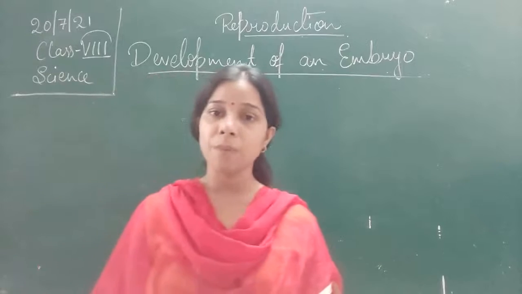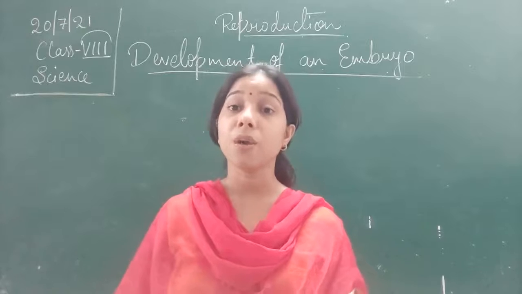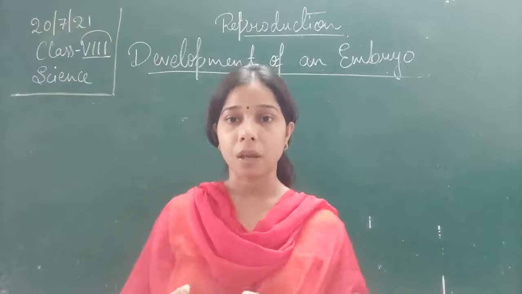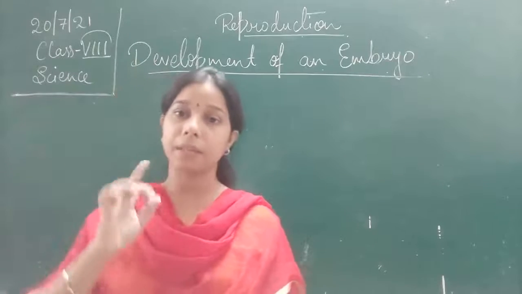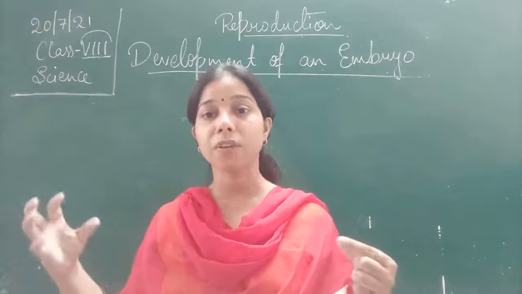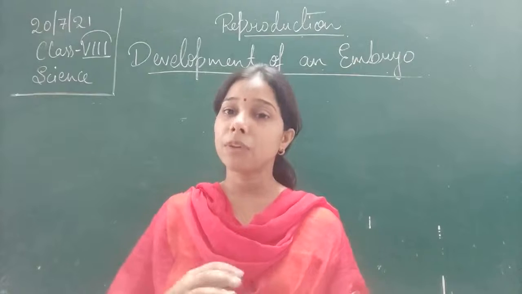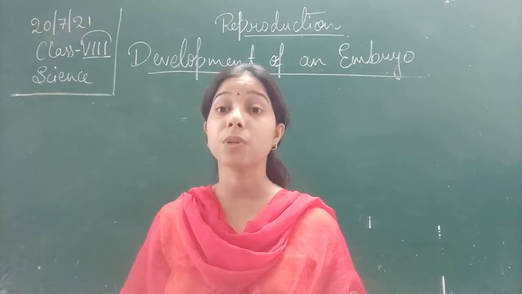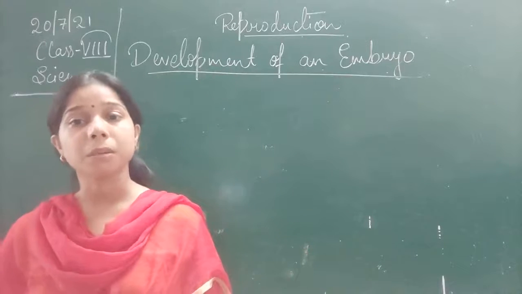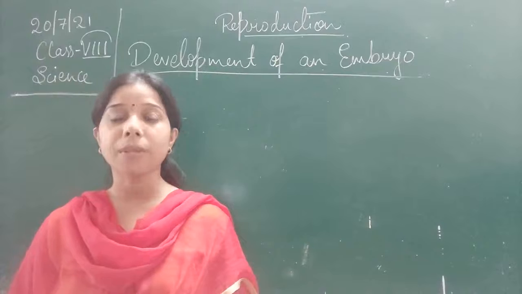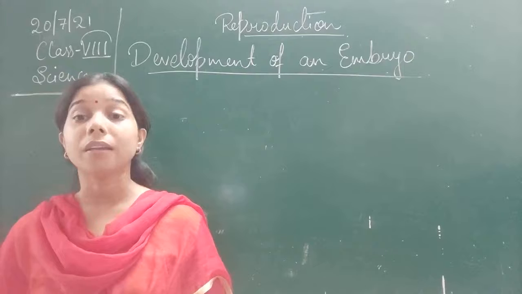So this embryo will take nutrition from the mother's body, or it will take the nutrients from the egg in which it is developing. Then when it gets a sufficient amount of nutrition, cell differentiation happens. It means there is a formation of different organs in the body. When the full development of the organs happens, which we call a fetus, then the child comes out from the mother's body. So this is how the embryo develops into a new baby, an infant.